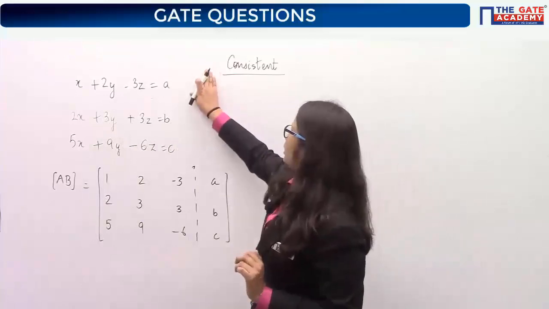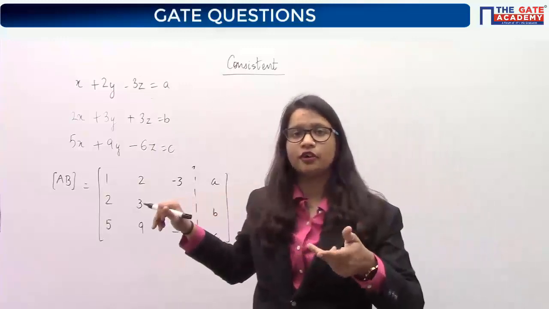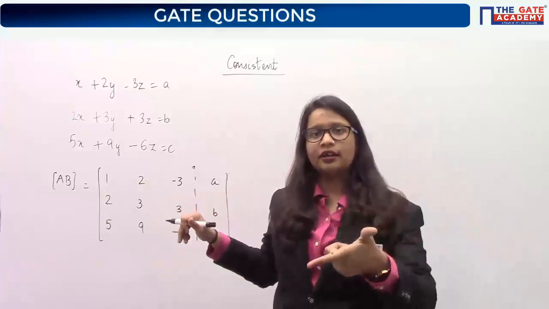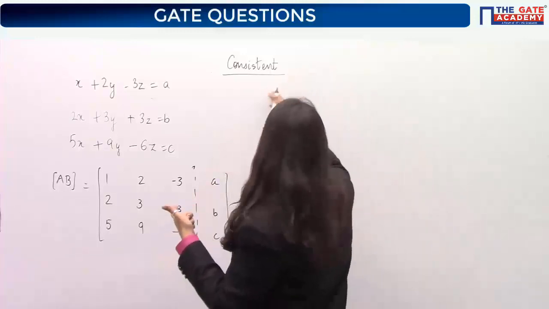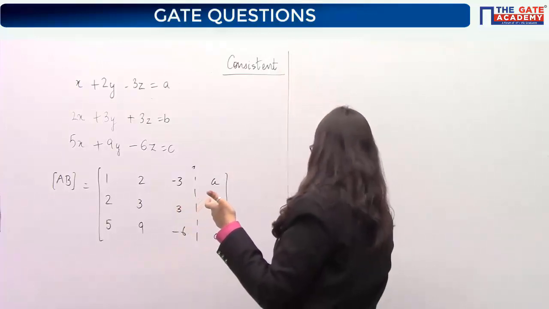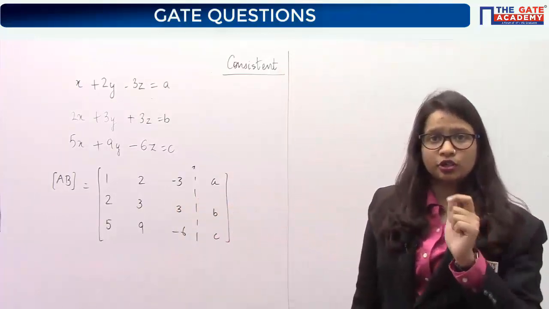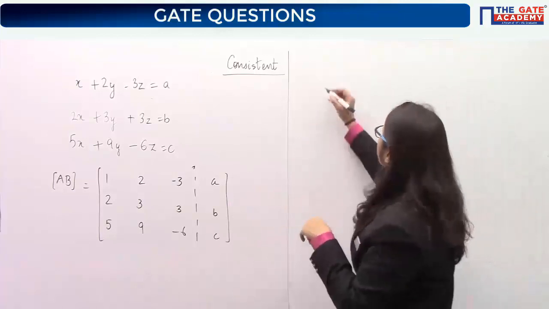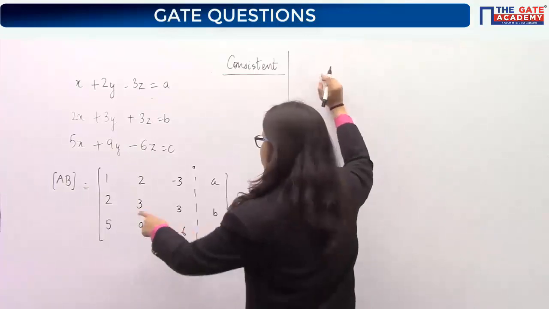Now, can you give me the condition of rank? What is the relationship among the ranks of augmented matrix and coefficient matrix for this case? What is the condition for rank? So for finding out the rank, I have already told you what you should do. You should convert the matrix into row echelon form. So let's do the operation so that this converts into row echelon form.